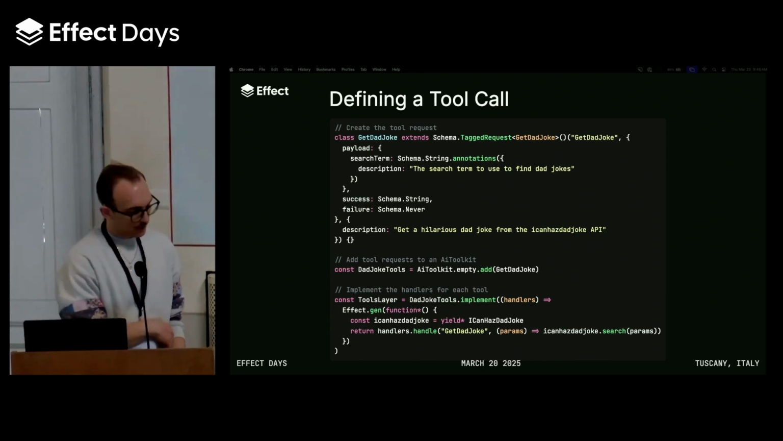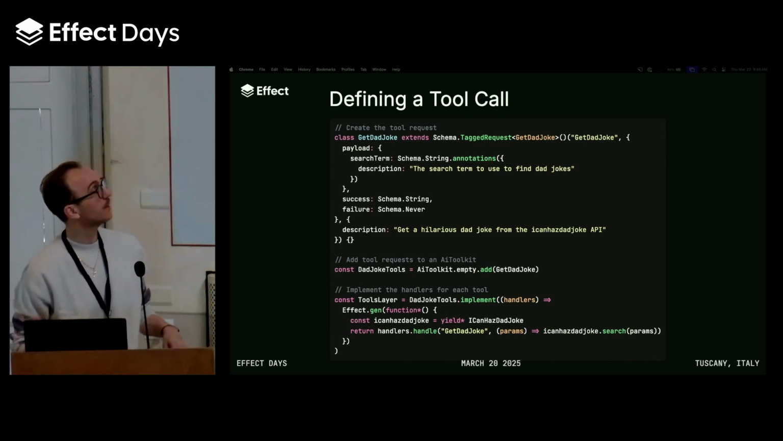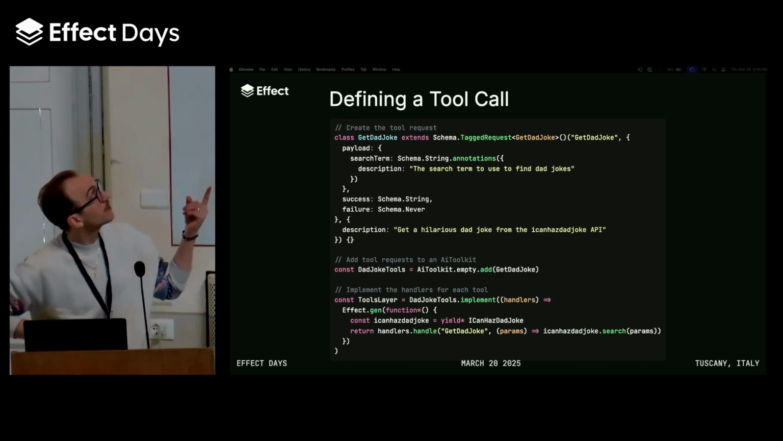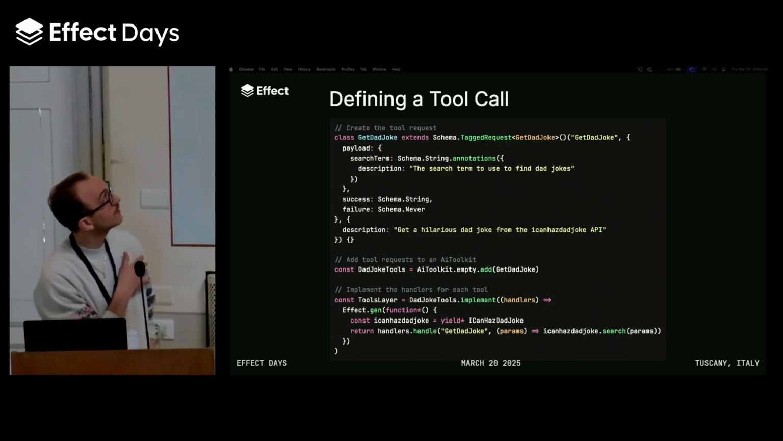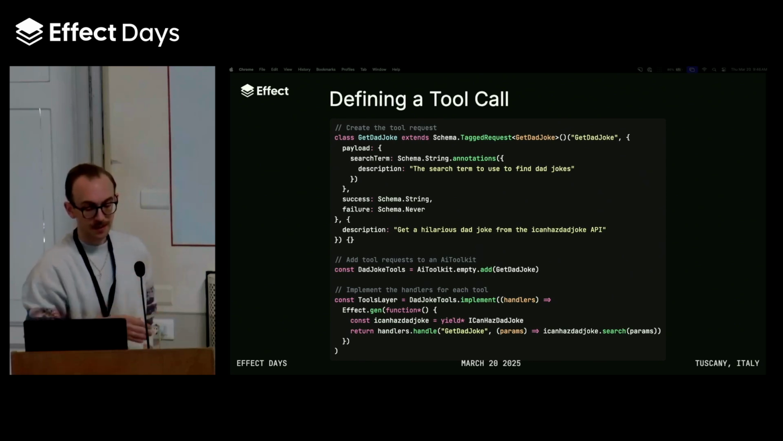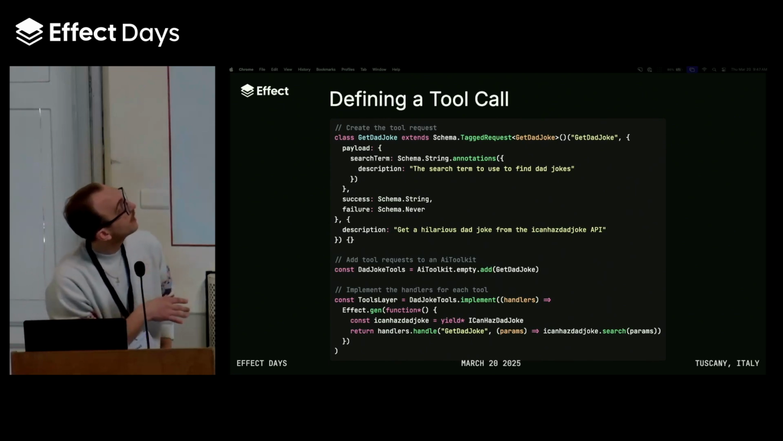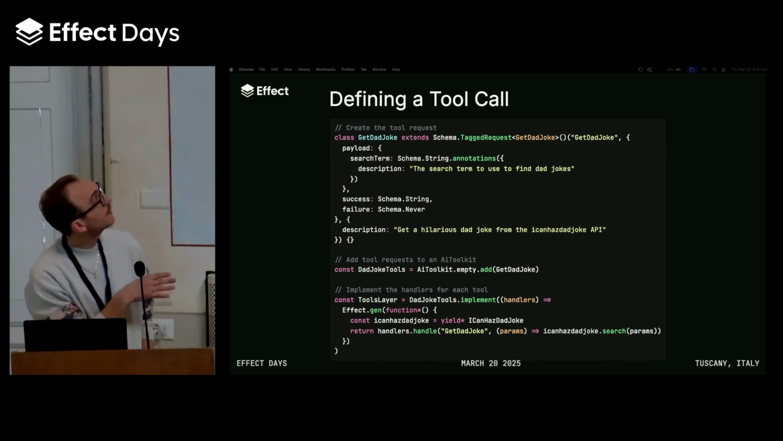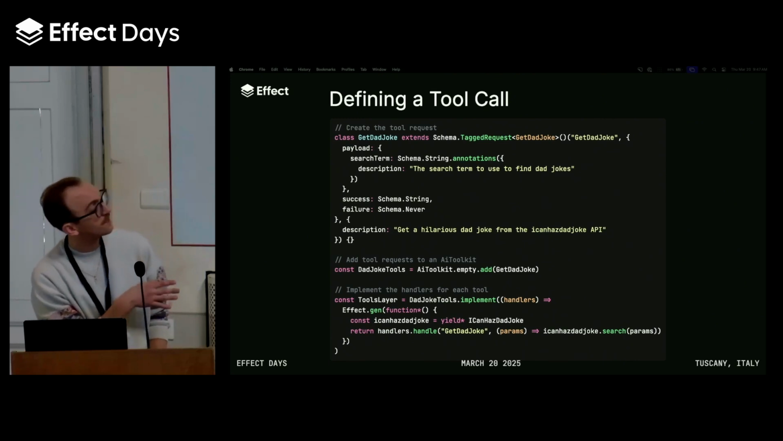But before we can let the LLM use the tools, we have to define the tools. So first, let's talk about how we do that with the AI Toolkit. Here we're using schema.taggedRequest, which most of you are probably familiar with from a lot of other APIs that we have. We lean very heavily into schema for doing things that need to be serializable. In this case, we're saying our tool call is going to have a search term that we can provide. It's going to succeed with a string and never fail. And this tool call is going to allow us to get some random dad joke from the icanhazdadjoke API.